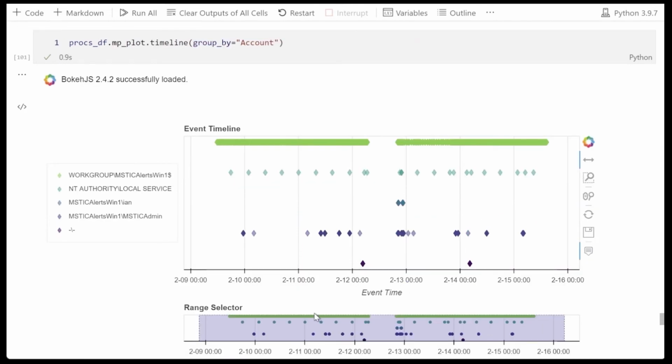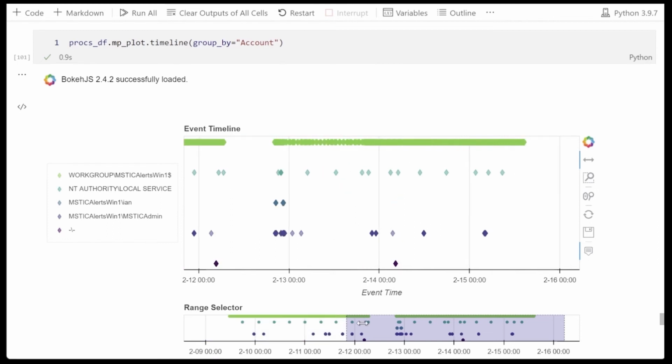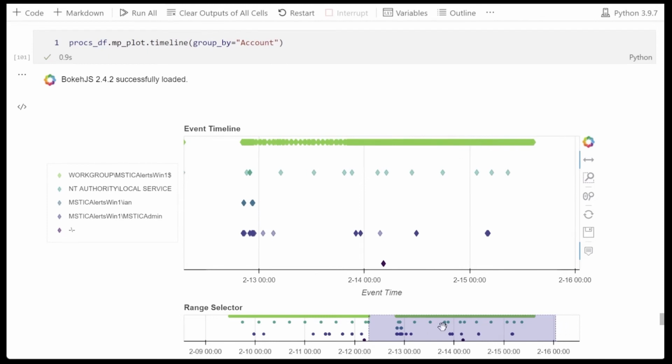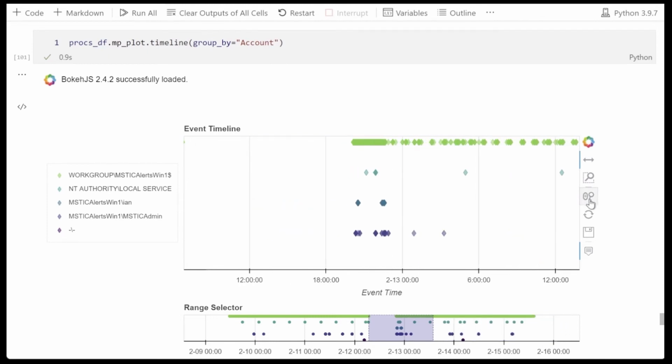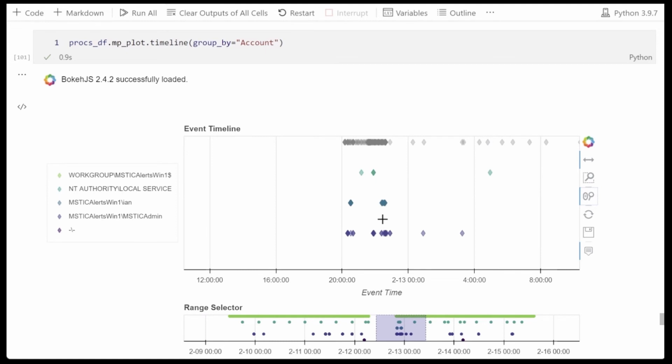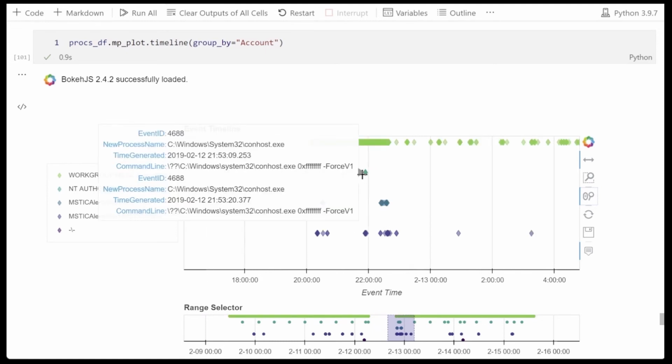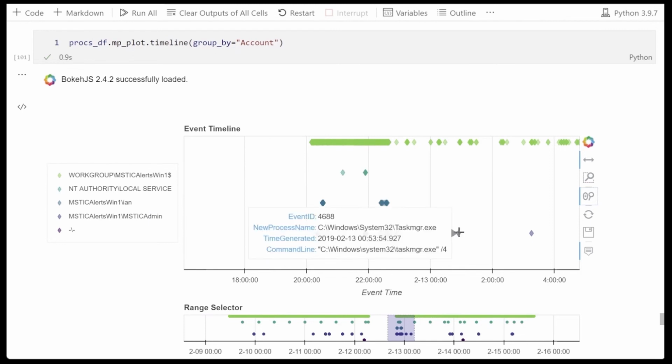You can use the range selector to zoom in to focus on a particular time range. And you can also use the mouse wheel Bokeh control to do the same thing. As you hover over each event, you can see details of the event under the cursor.